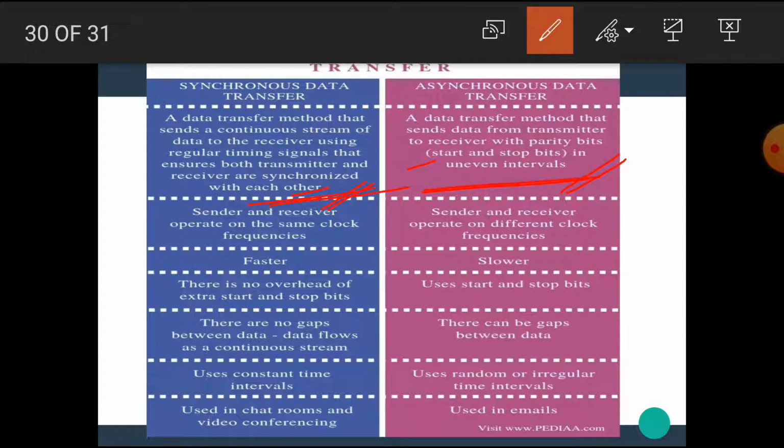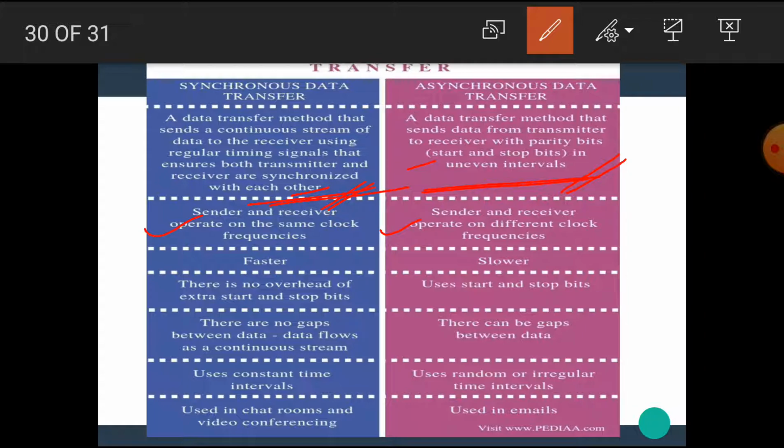That means they have the same clock frequency, and the data is transferred in the form of frames. Next, in synchronous data transfer, the sender and receiver operate on the same clock frequency, while in asynchronous data transfer, the sender and receiver operate on different clock frequencies.